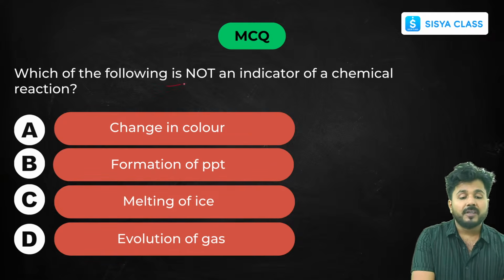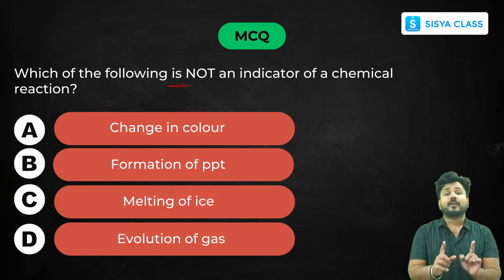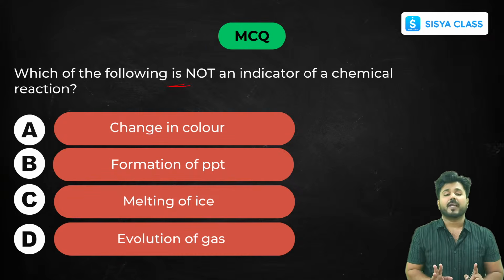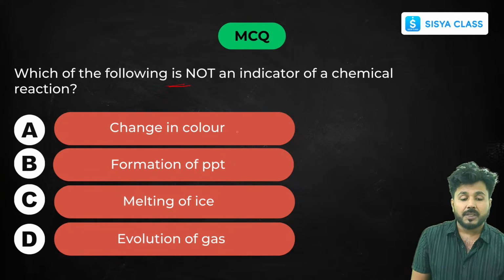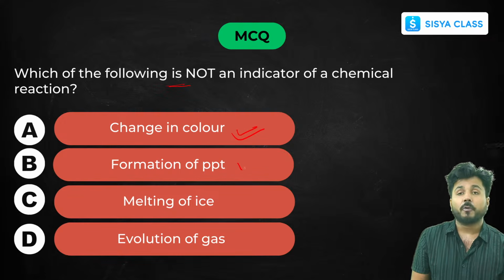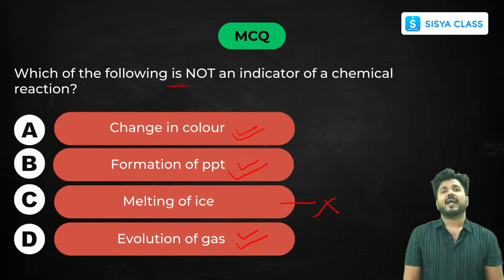Which of the following is not an indicator of a chemical reaction? I have already discussed the characteristics or evidences of a chemical reaction with you. So what we have learned there, we have seen the change in color, the formation of precipitate, and the evolution of gas. What was not there? Melting of ice.